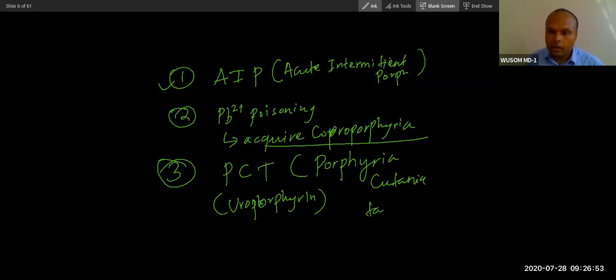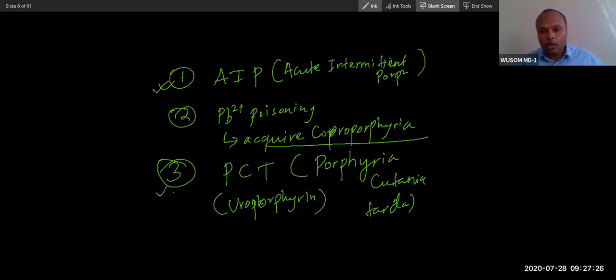What does chronic mean? Symptoms will not be that severe. In the acute type, symptoms will be very severe. Very severe abdominal visceral pain will be there. This type of porphyria is called acute porphyria. The presentation of the other will be on the skin, because this porphyrin will deposit below the skin. When such patients are exposed to light, what will happen? Blisters will form on the skin, and that will cause the problem.